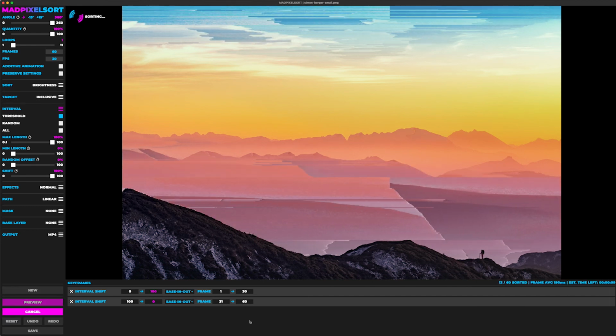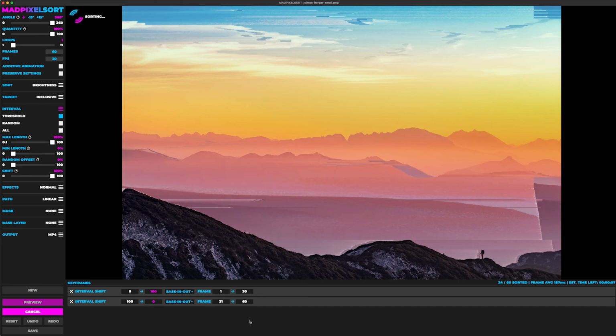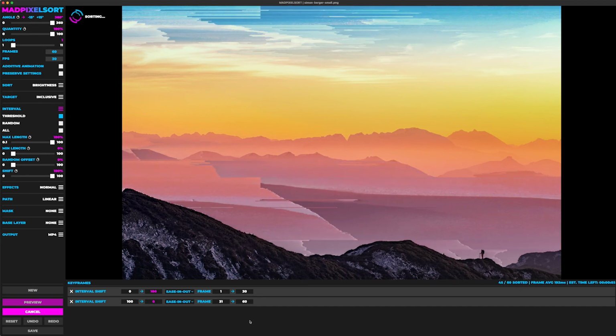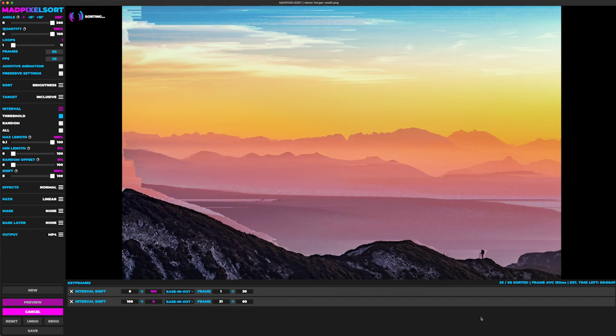So it goes all the way to the right. And then it'll go all the way back to the left. And you can see the current progress down here. That'll tell you how many frames are completed, the estimated time remaining, and how long each frame is taking.